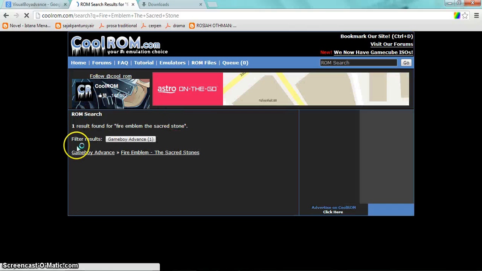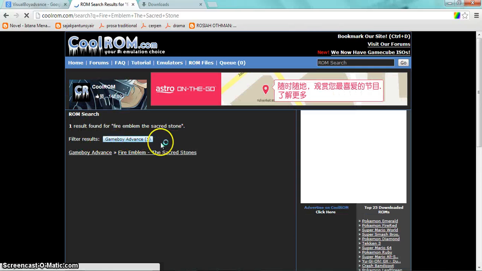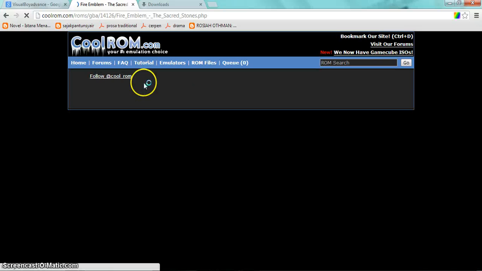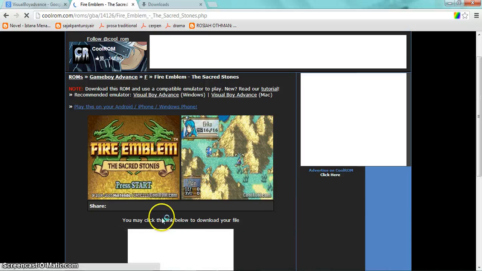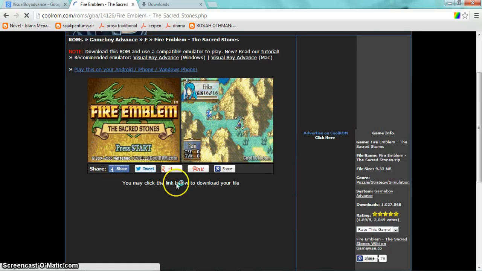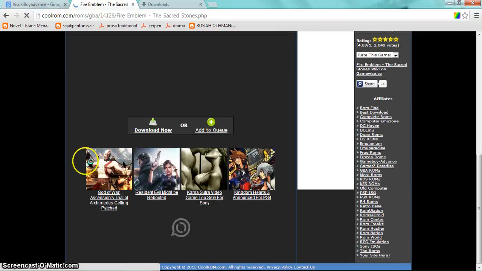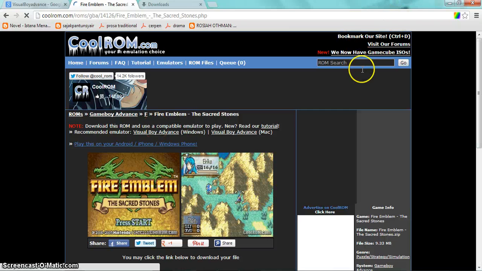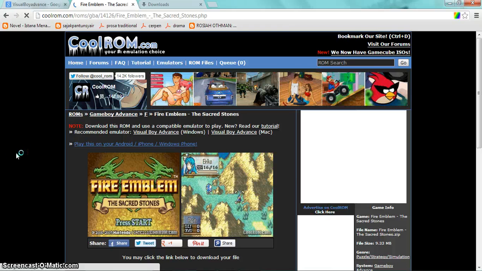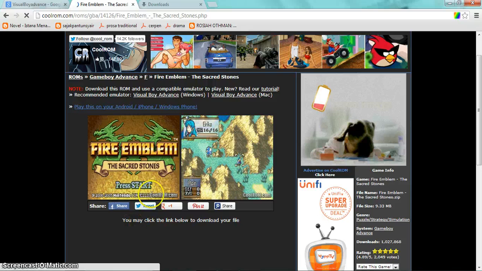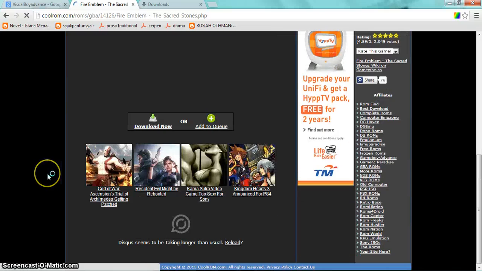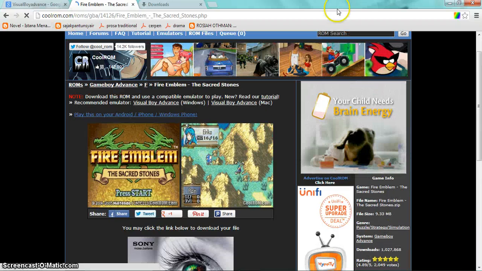Okay, once you enter it, find the game for Game Boy Advance. Here you go. Click on it. Okay, here you go, you will see it like this one, the game. This one is for example. You can find it for yourself if you don't like this game. You can find something like Mega Man Battle Network 6 or Final Fantasy Tactics or something like that. So just this one is for example.